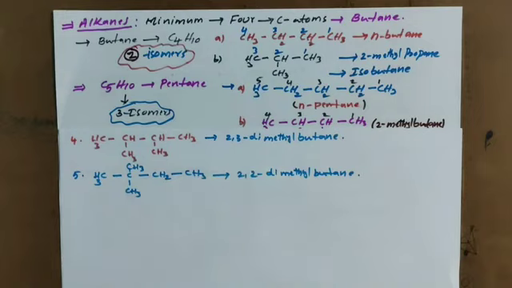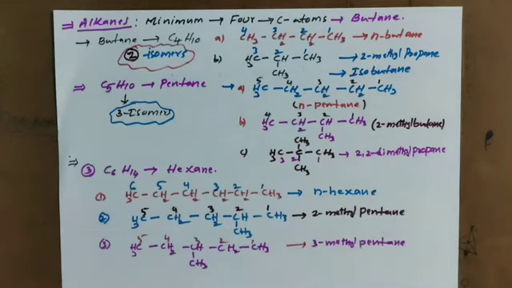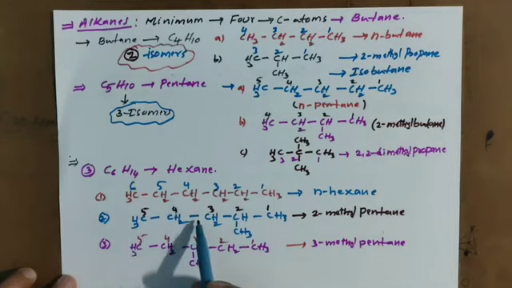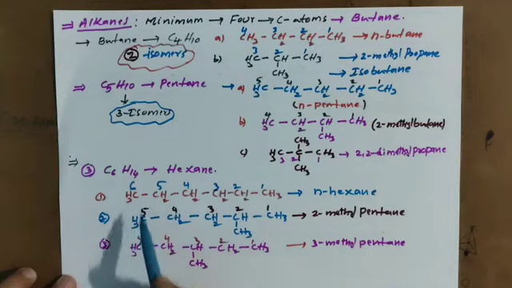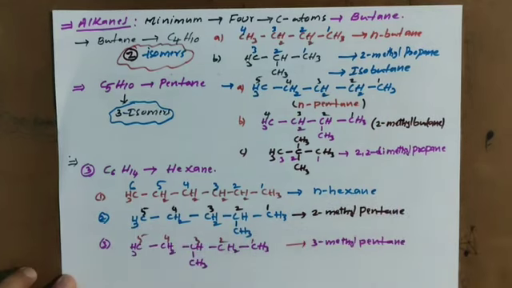Now let me test what type of isomers these are. Look here, 1 and 2: here 6 carbons are there, here 5. So 1 and 2 are chain isomers. And here 2 and 3: 1, 2, 3, 4, 5 and 1, 2, 3, 4, 5, so the chain number has no change, but the position of this methyl group changed.